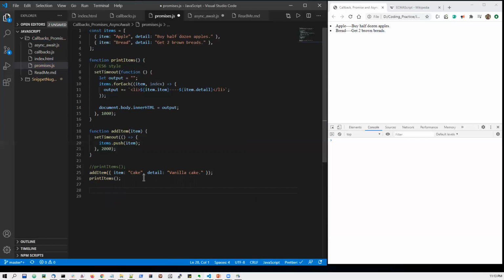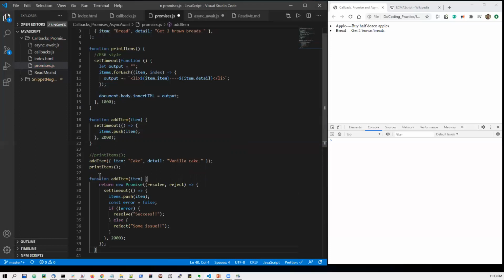Okay, so in order to save time, let me just copy paste this. So this part I have copy pasted here. Instead of this add items, what I'm doing here is I have written my add items in this way. Let us comment these 2 lines. Here I'm creating a promise object with 2 parameters, resolve and reject inside it. This is basically a coding style called arrow function since ES6.